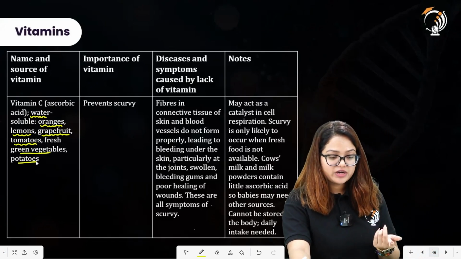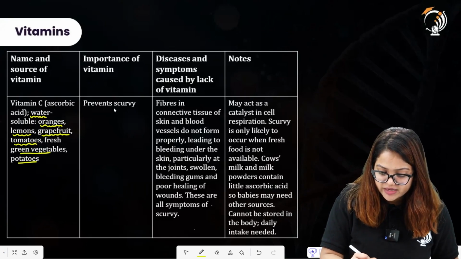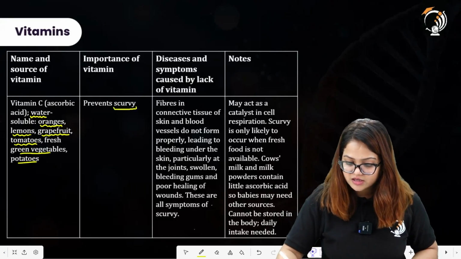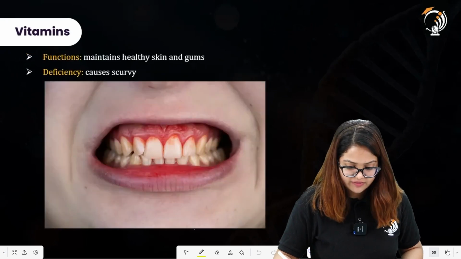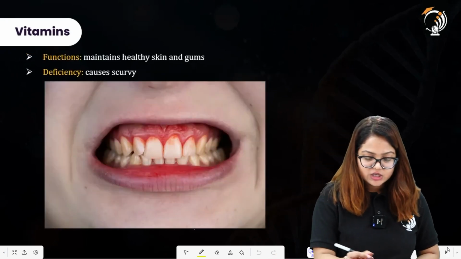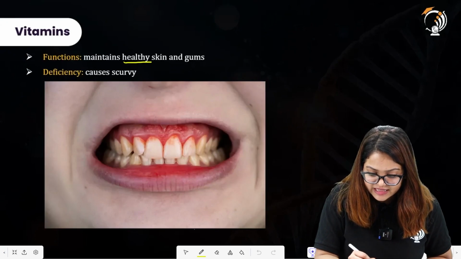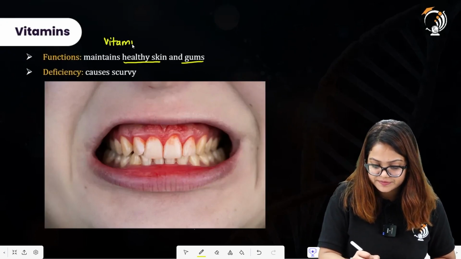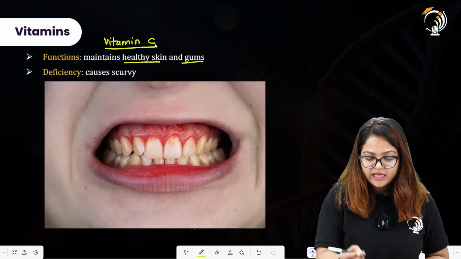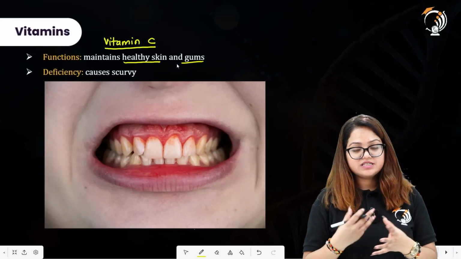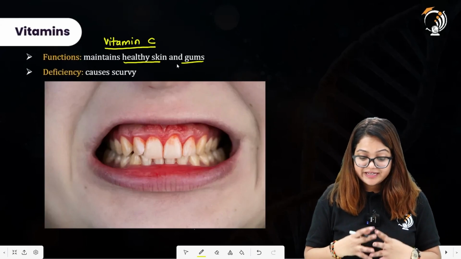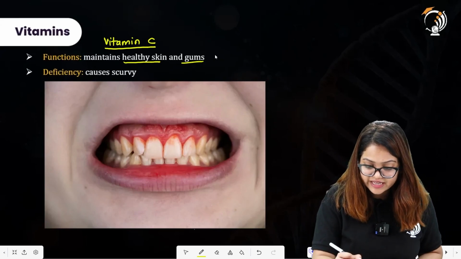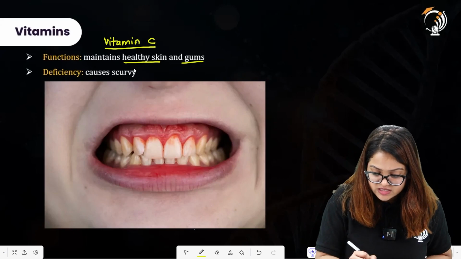Now what is the importance of this particular vitamin? It prevents scurvy. And what do we mean by scurvy? Here we also have a slide for that. The function is that it maintains healthy skin. It is about vitamin C. It prevents the bleeding of the gums too. It maintains healthy gums. So deficiency causes scurvy.